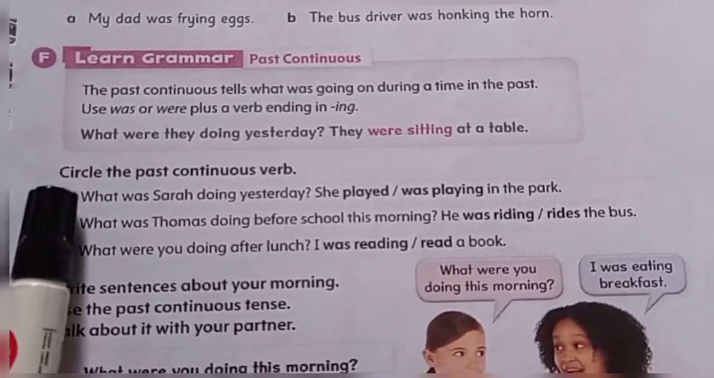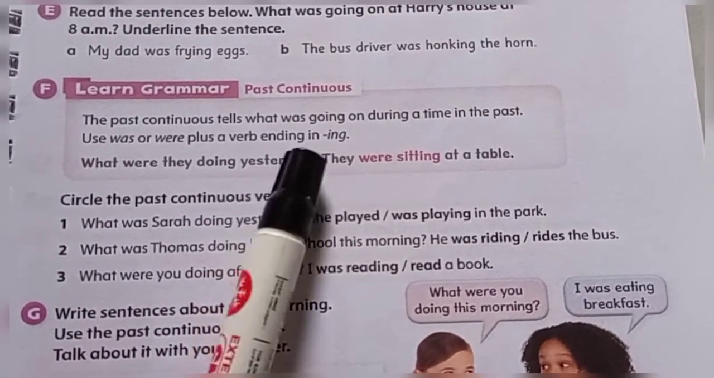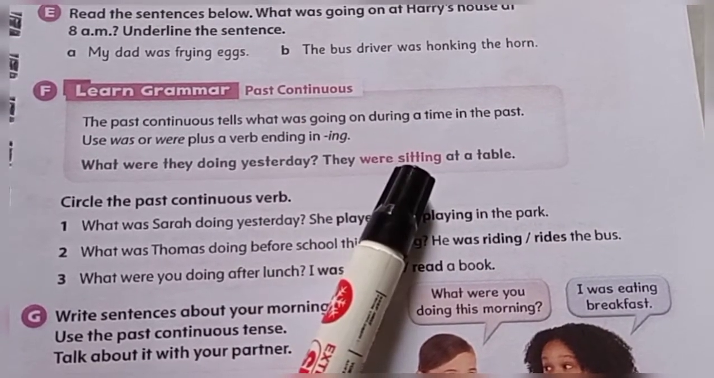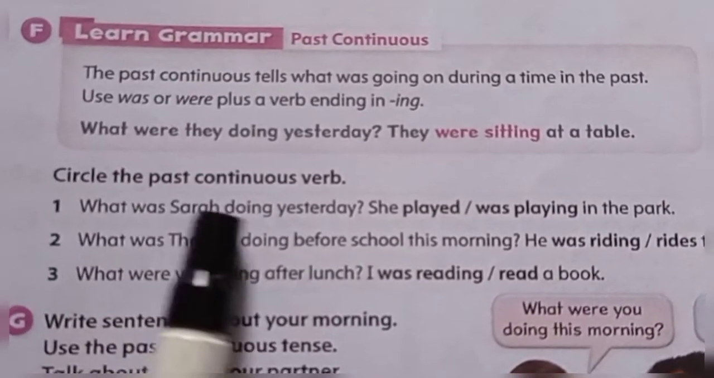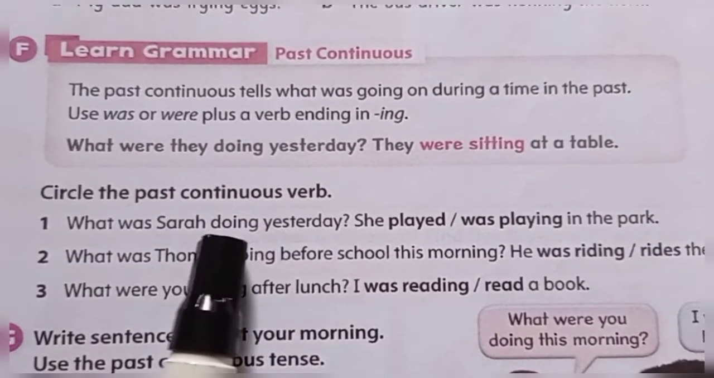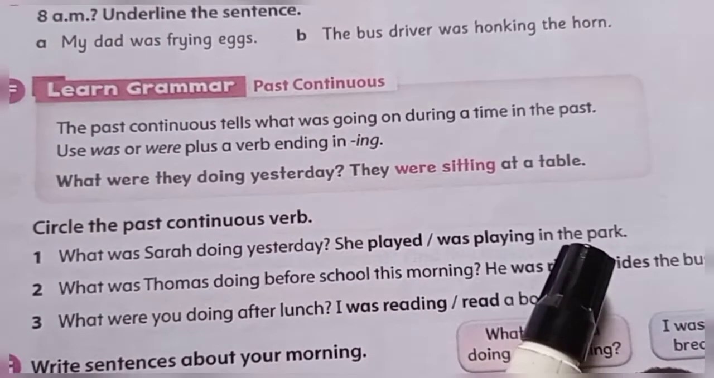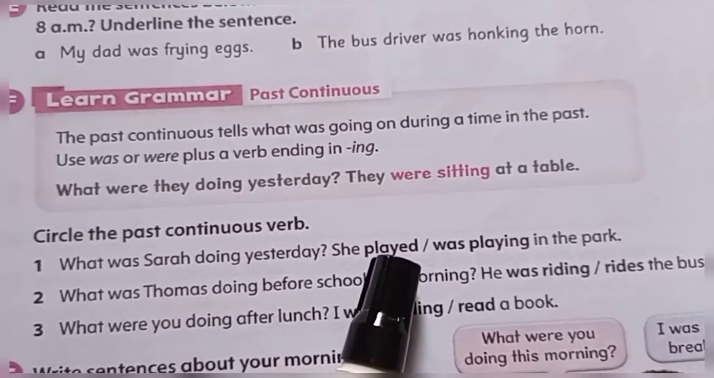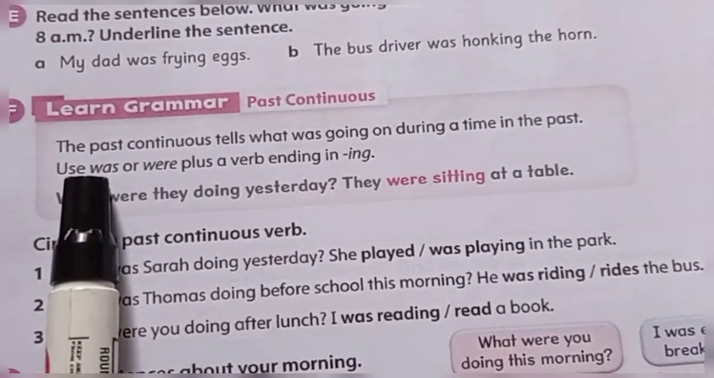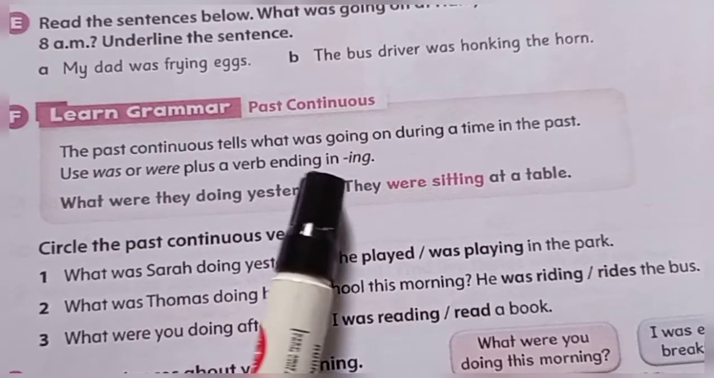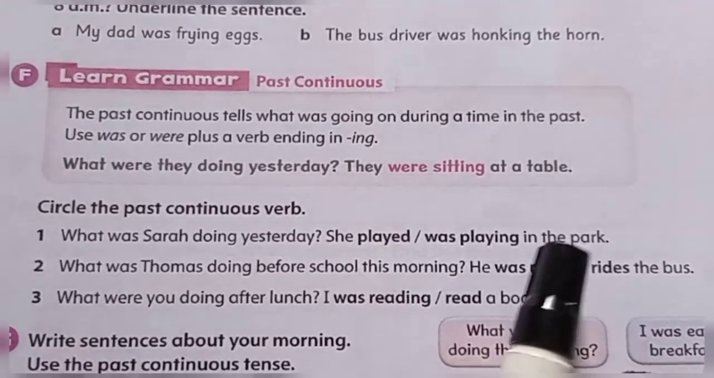Now back to your student book over here. You have to practice a little bit. Circle the past continuous verb. Remember, the verb has to use ing. So number one: What was Sarah doing yesterday? She played or was playing in the park. Which one? Remember the rule before: use was or were plus a verb ending in ing. So the answer is she was playing in the park.